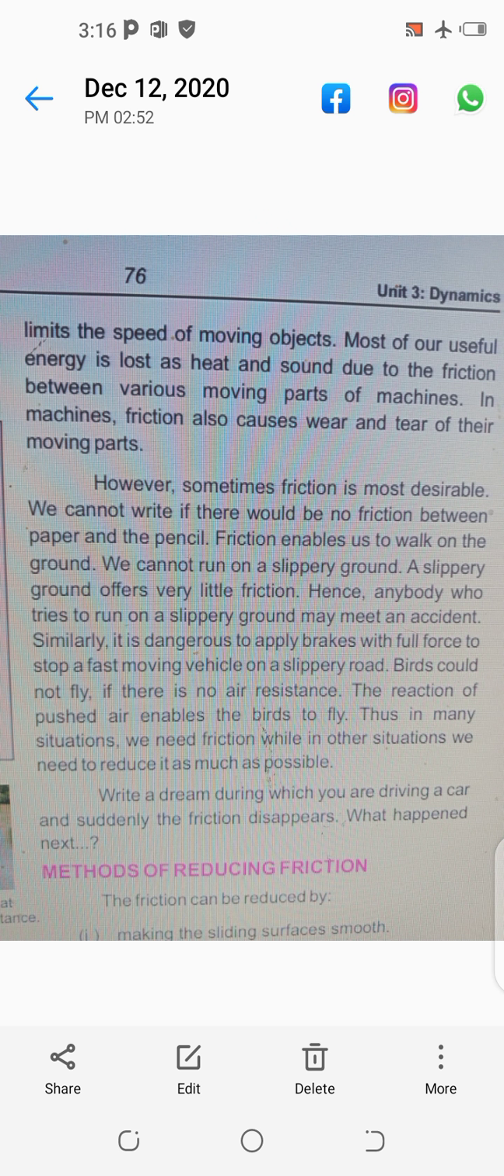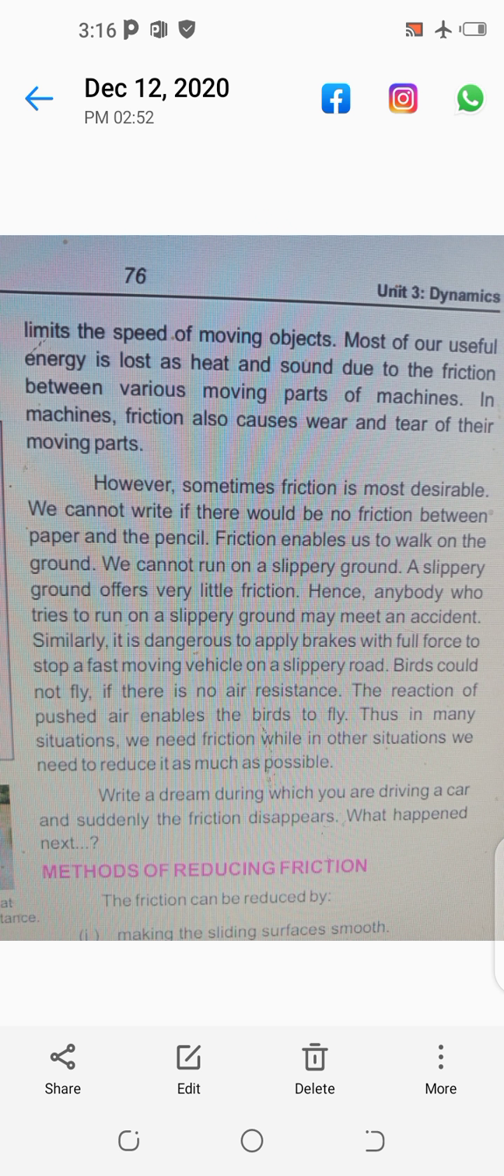Similarly, it is dangerous to apply brakes with full force to stop a fast moving vehicle on a slippery road. It means that if we want to stop a vehicle on a slippery surface, it is not good. For that there must be friction between the road and the tires.